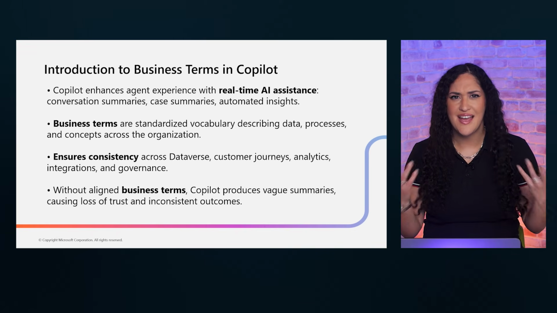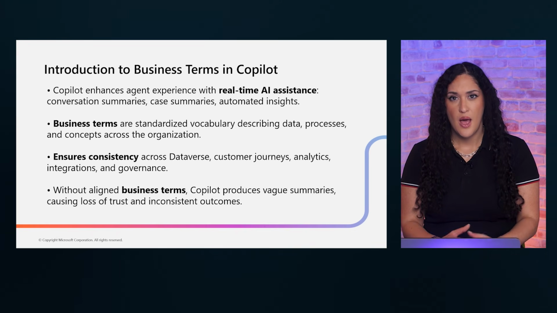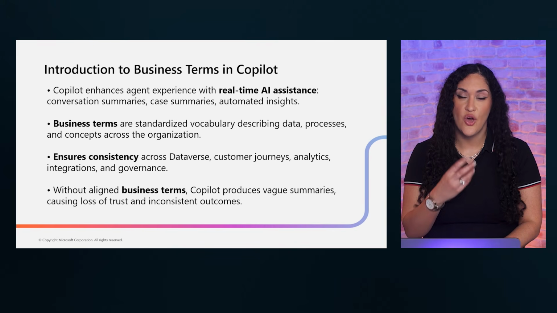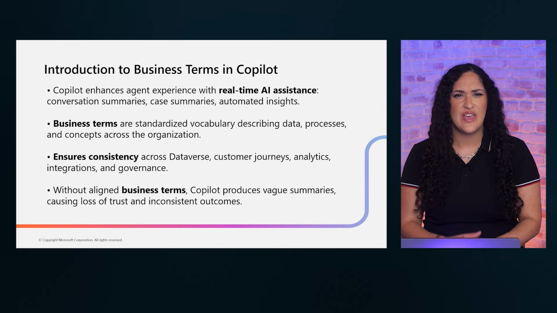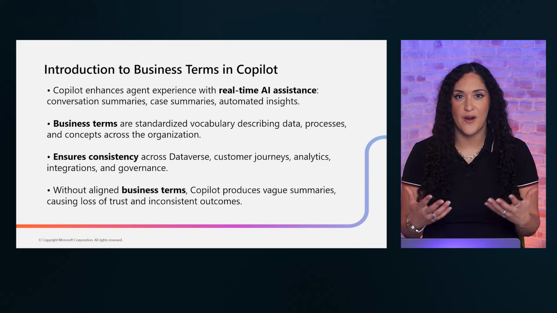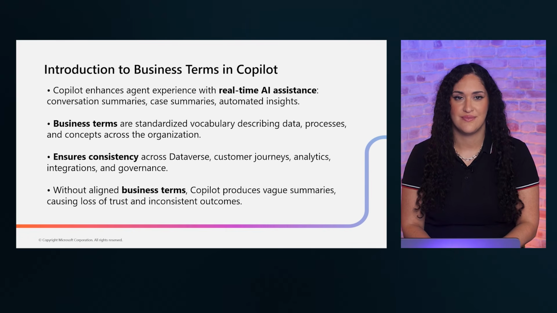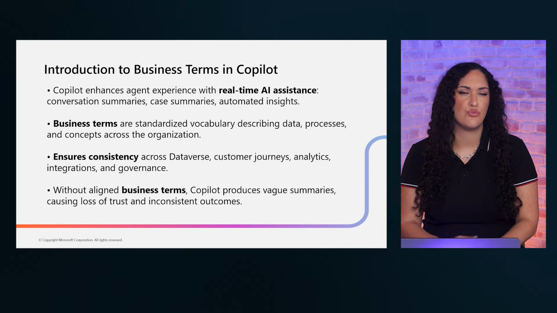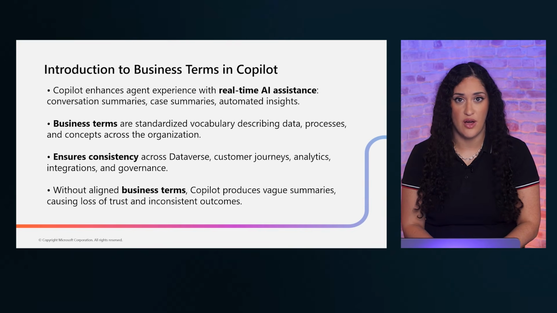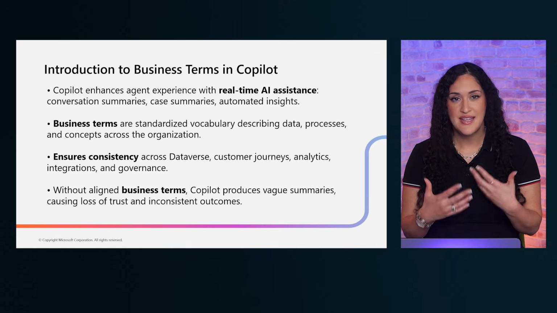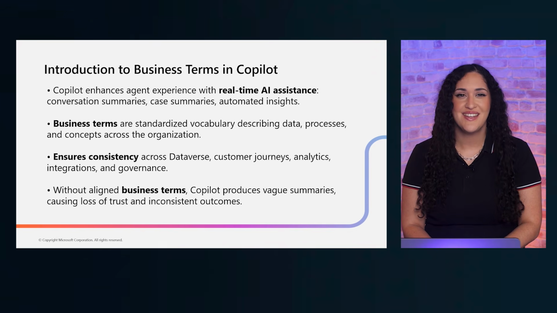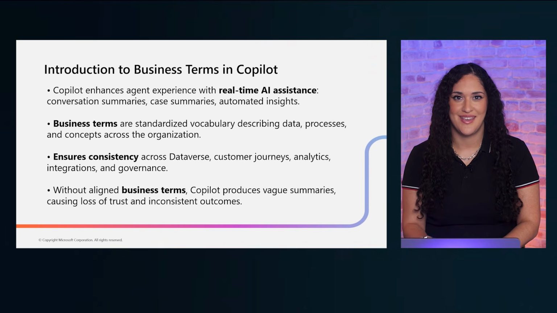Grounding is what makes AI outputs relevant and accurate. Business terms are a core part of that grounding layer. They ensure Copilot understands your products, processes, and terminology. Without them, Copilot is like a brilliant assistant who does not know your company. The best practice here is to treat business terms as a living dictionary. Keep it current, keep it comprehensive, and assign someone to own it. That is how you build AI that actually helps.